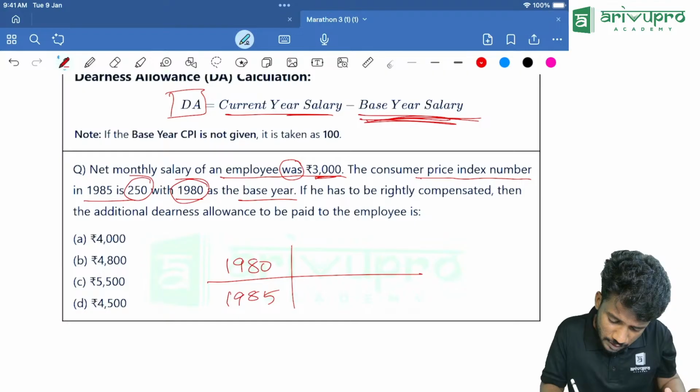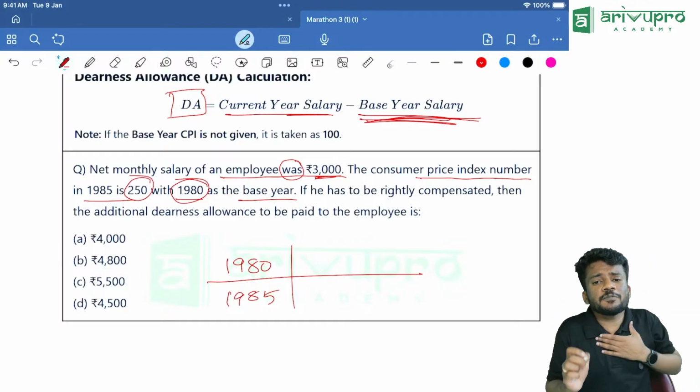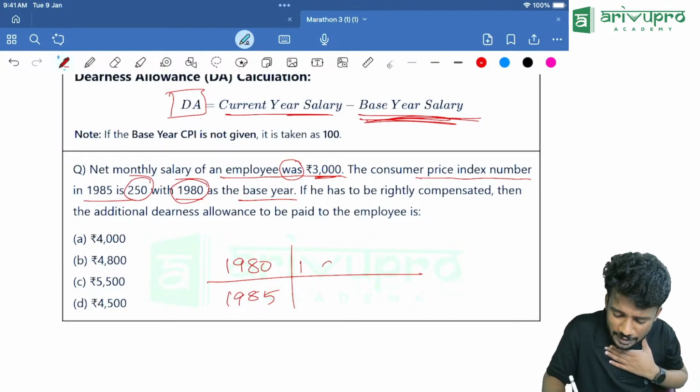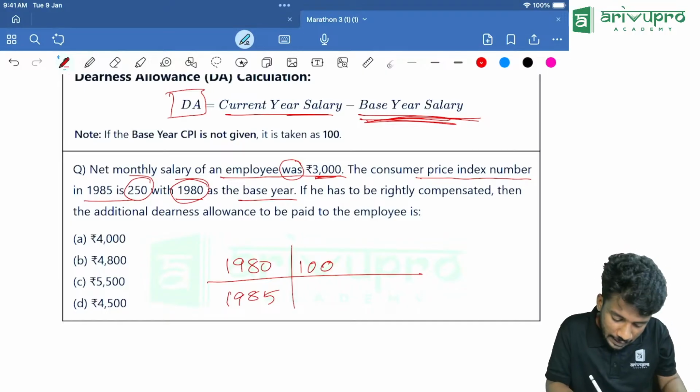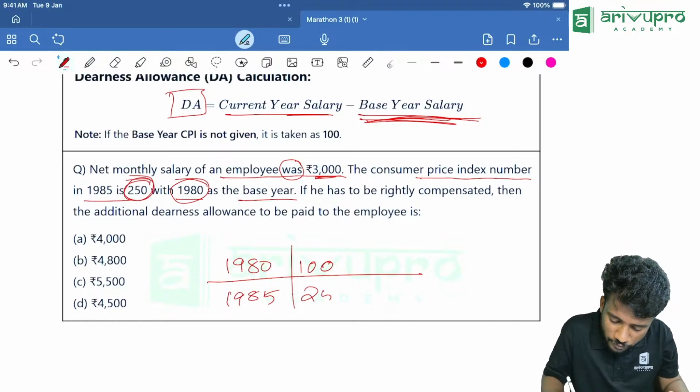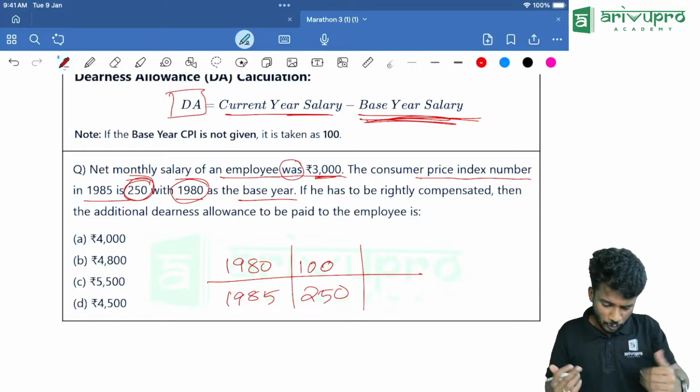It is given as nothing is given. Then what will we take as the base year index? We will take it as 100. Then what is the current year index? 250. Then what else are we going to find?